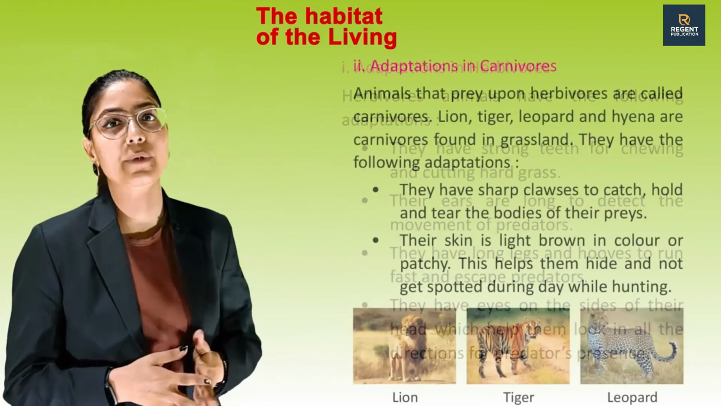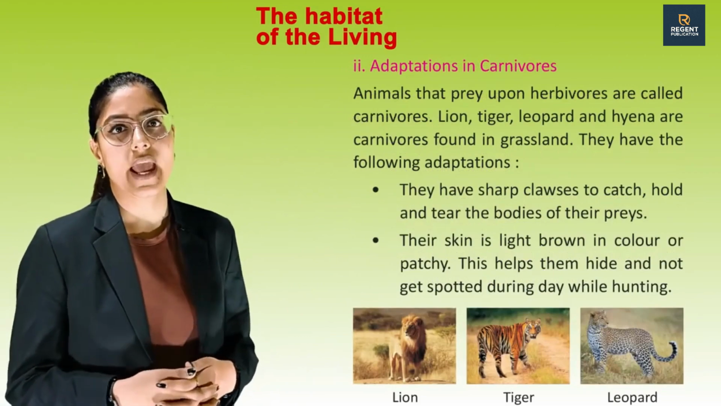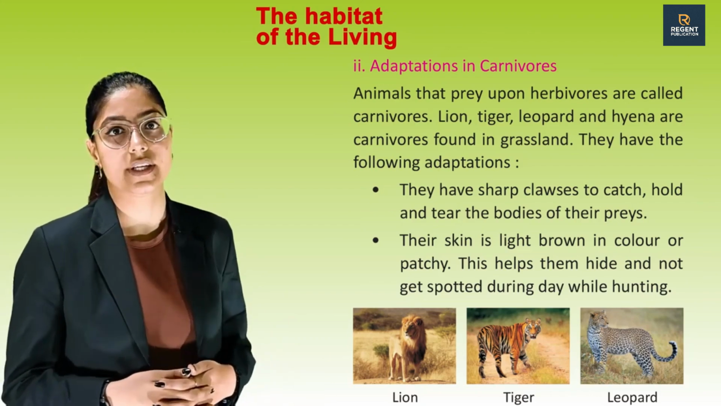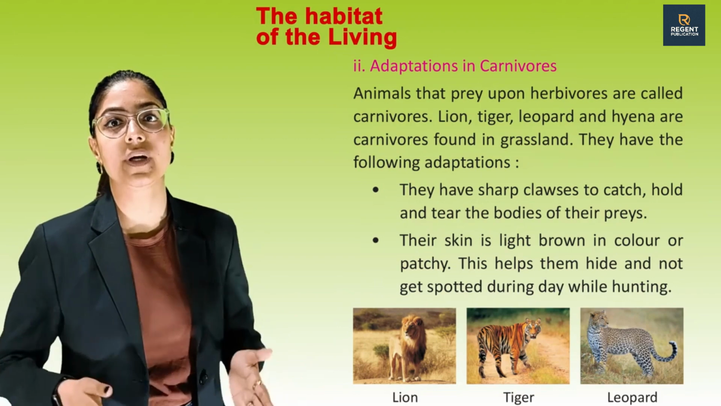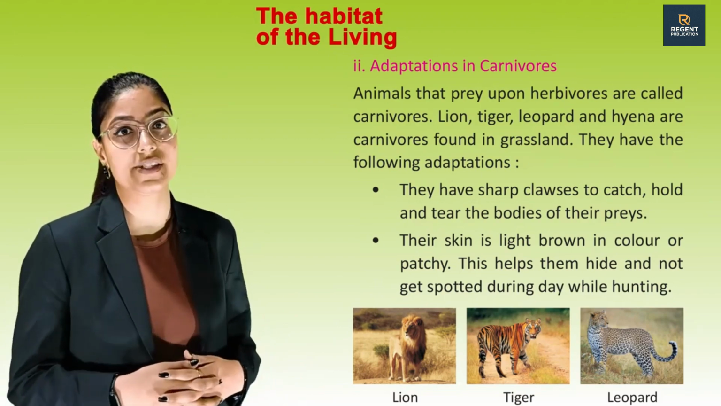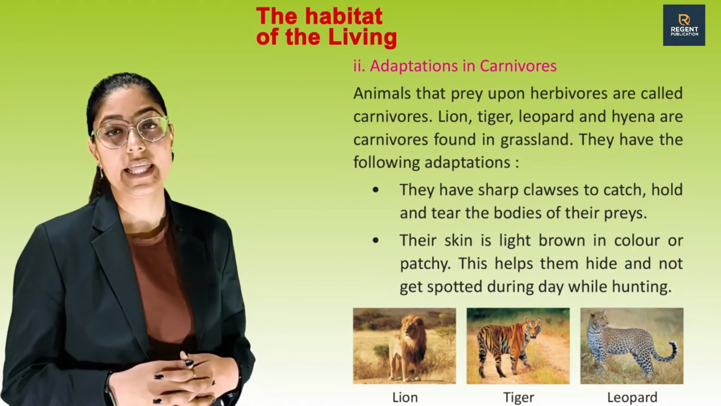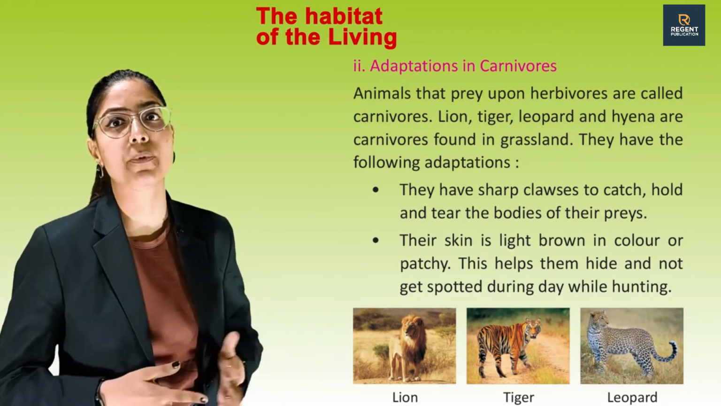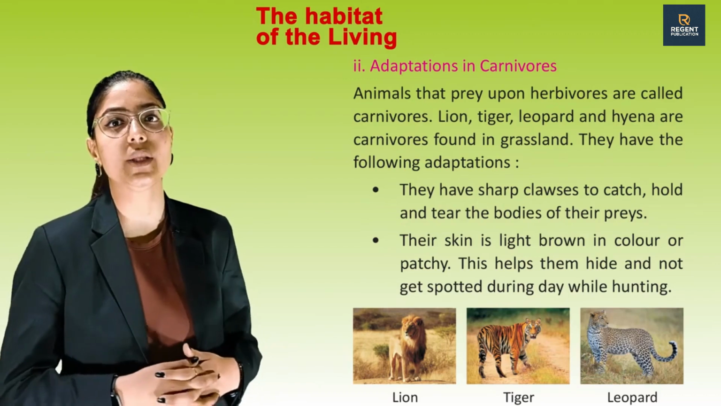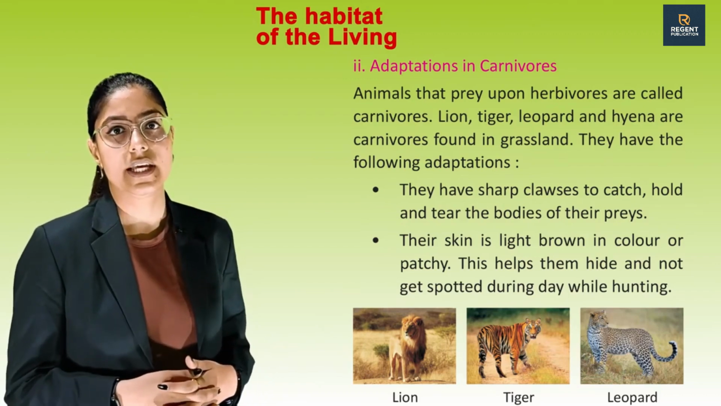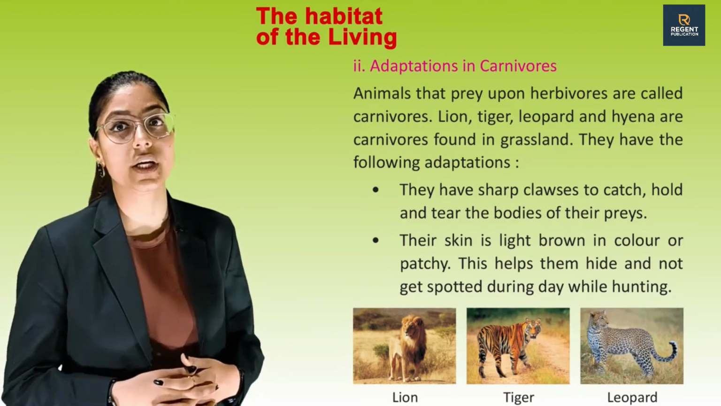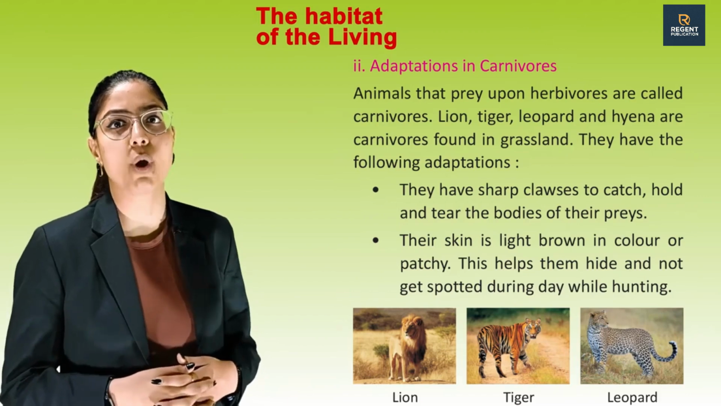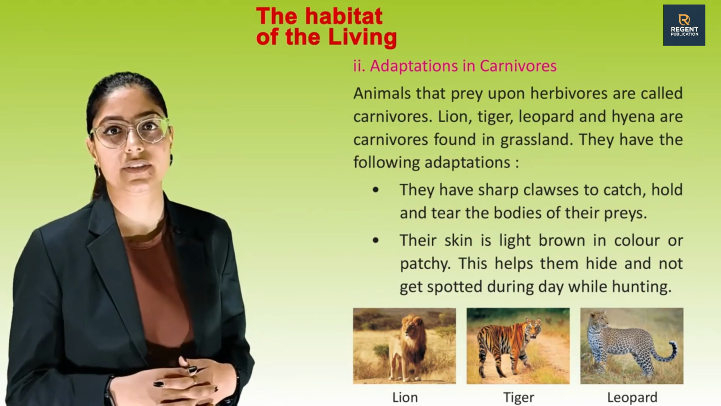Second one is adaptation in carnivorous. Animals that prey upon the herbivorous are called carnivorous. Lion, tiger, leopard and hyena are carnivorous found in grassland. They have the following adaptations. They have sharp claws to catch, hold and tear the bodies of their prey. Their skin is light brown in color or patchy. This helps them hide and not get spotted during the day while hunting.